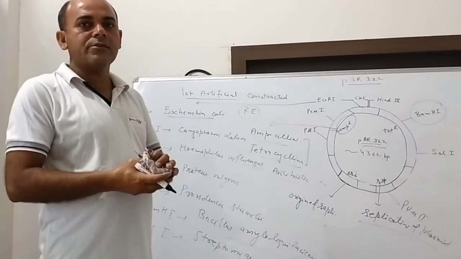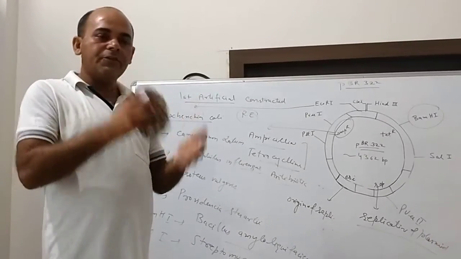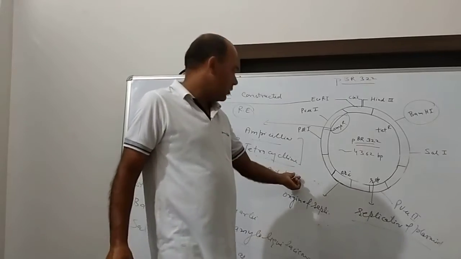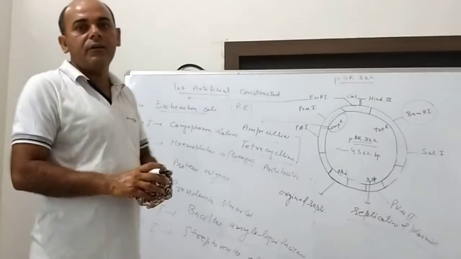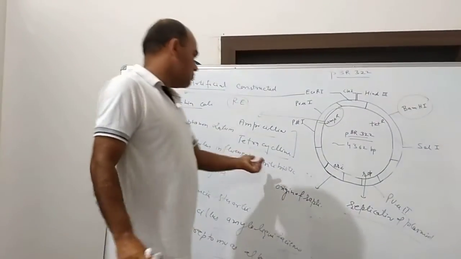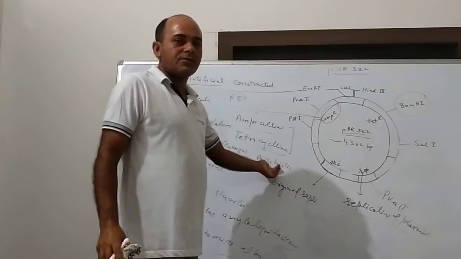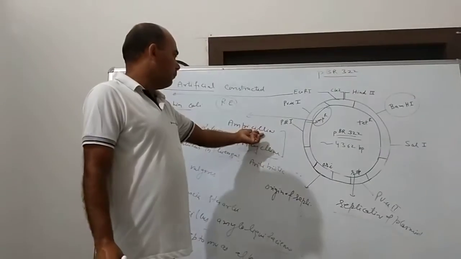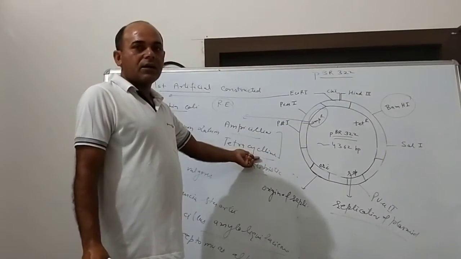Such a chemical substance isolated from a living organism acts against another living organism harmful to our body. That's why the name antibiotics is given. So here two antibiotics are given: one is ampicillin, another is tetracycline.